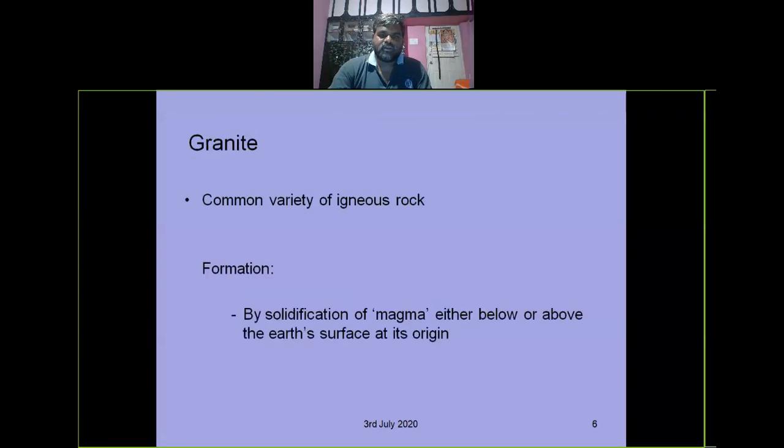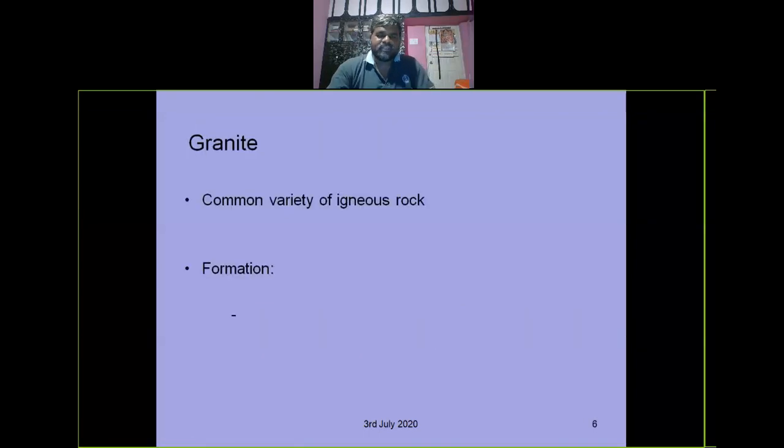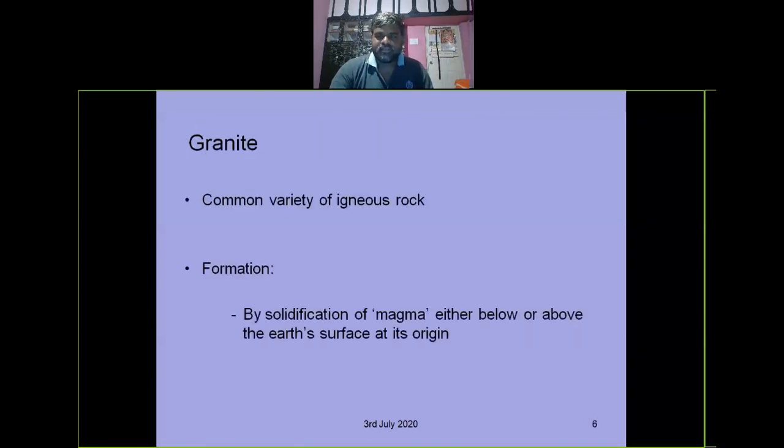So first of all, we'll take granite. What is granite? It is a very hard rock, obtained from igneous rock, a common variety of rock. Generally it contains siliceous material. The formation of granite is by solidification of magma either below or above the earth's surface, which is its origin.